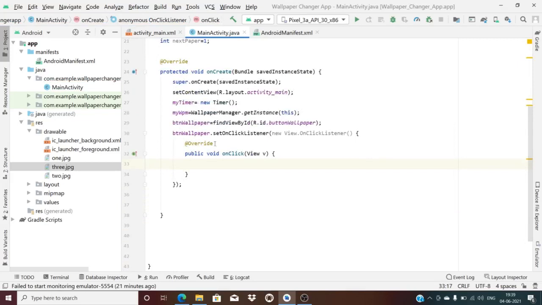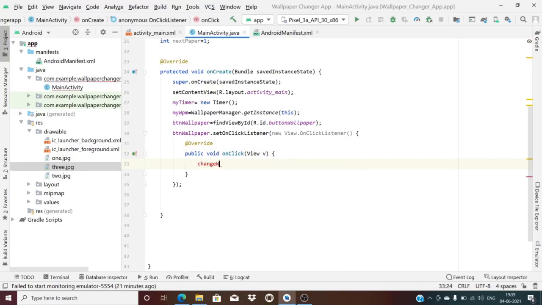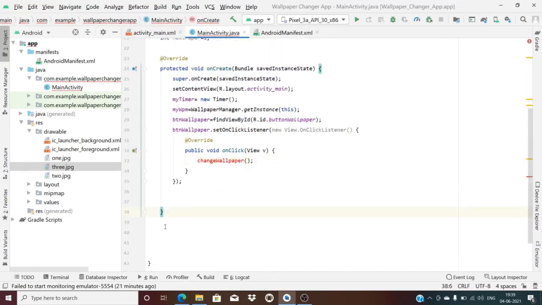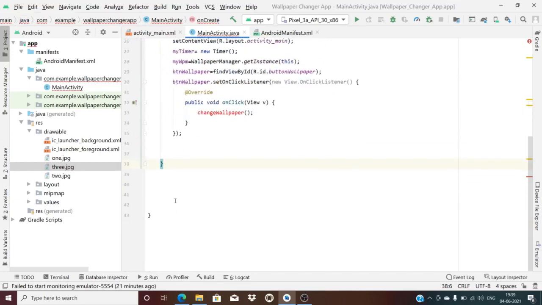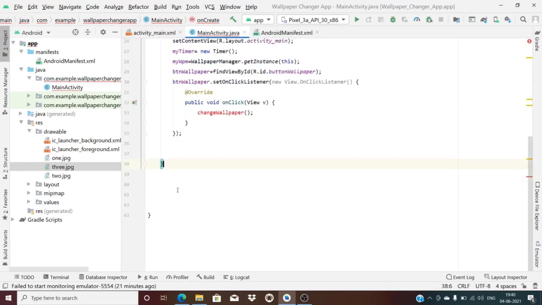After clicking, you will go to a new onClick method. Here I will just call the new method changeWallpaper. I have not defined it yet. Hence, I have to define that changeWallpaper method. I will do that here now.